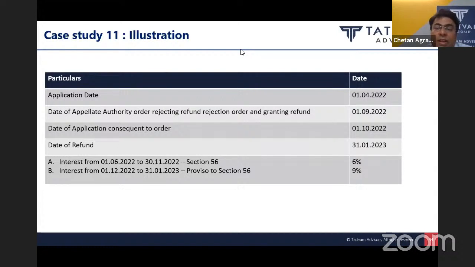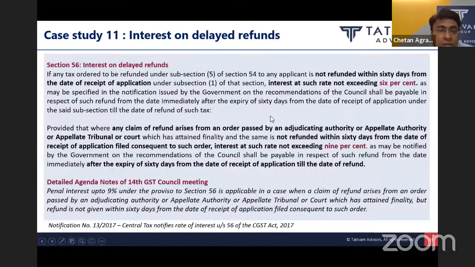But they are not granting this interest liability for the earlier period, that is from the date of the first application till the date of the second application. So in our view, as per section 56, can we come back to the previous slide?